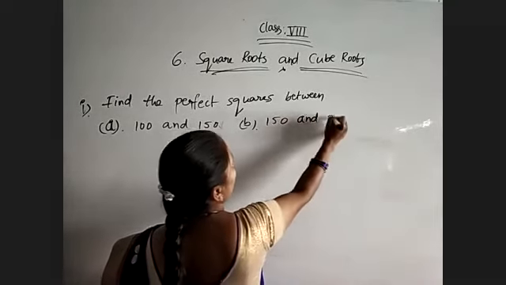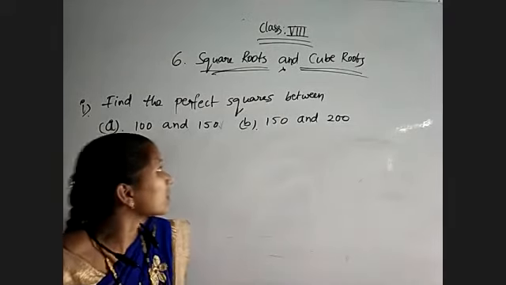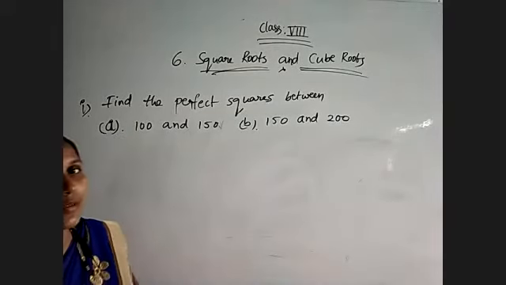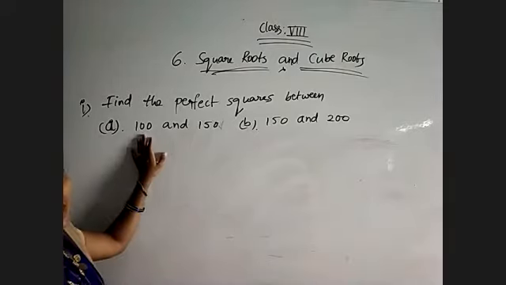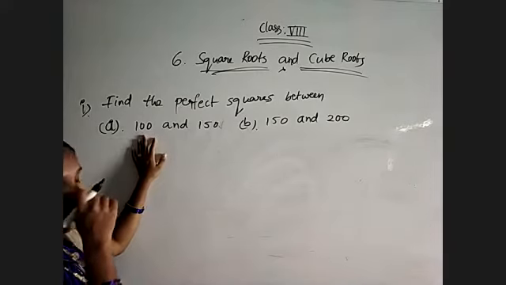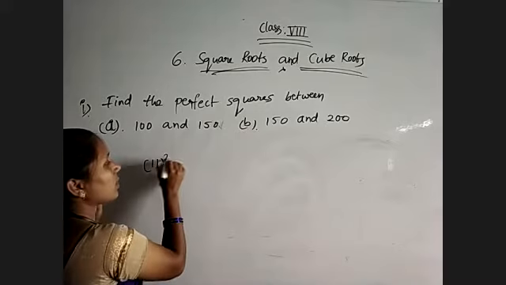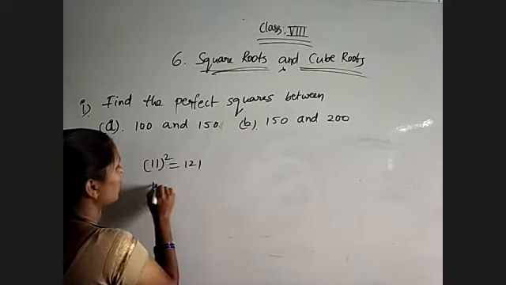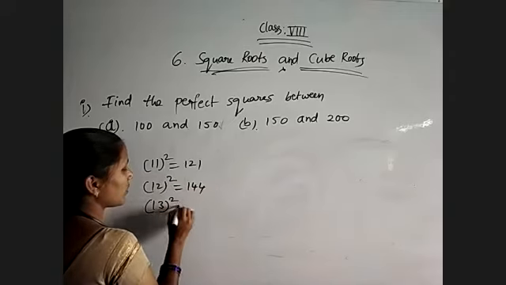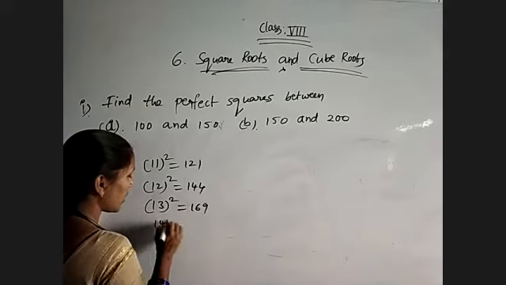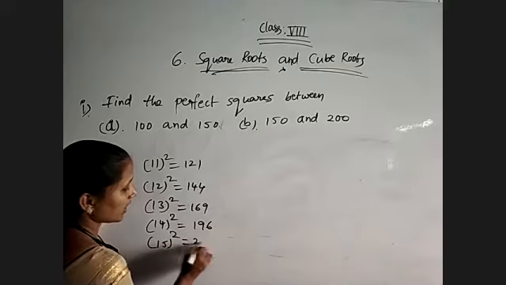See, yesterday I gave the square values of 1 to 30. So just observe here, 100 and 150 are given. Till 2 digits, we are getting only 10 square is equal to 100, yes or no? So after 100, we need to select the values. That means 11 square is equal to 121, 12 square is equal to 144, 13 square is equal to 169, 14 square is equal to 196, 15 square is equal to 225.